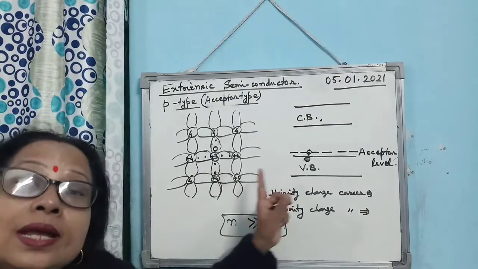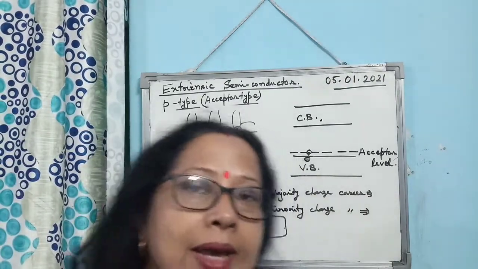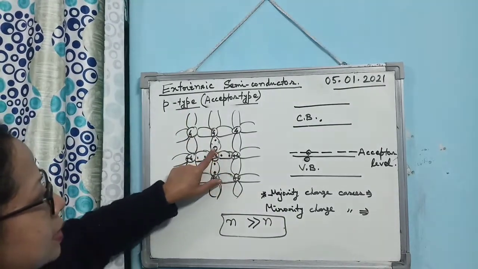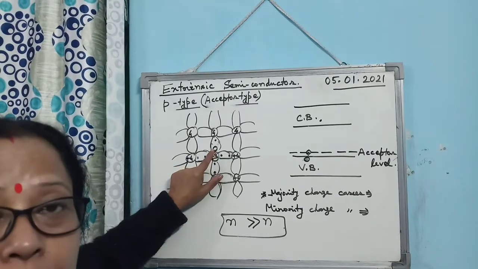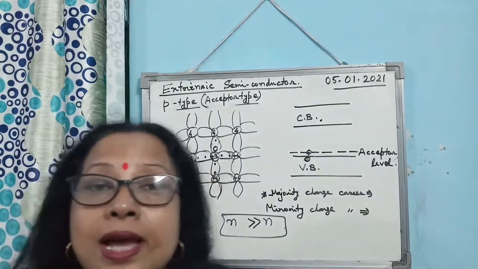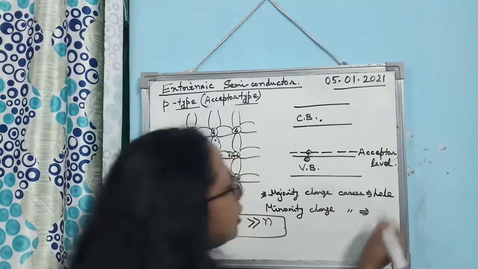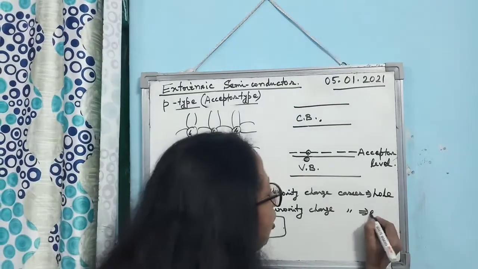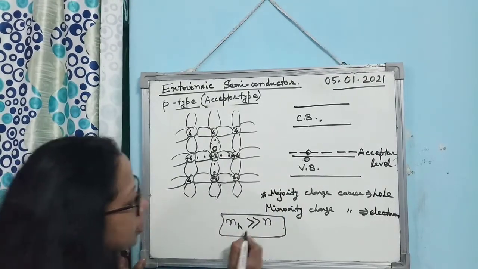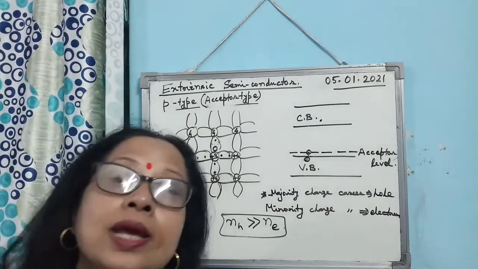So a hole in the valence band contributes to the conductivity. As it has an absence of electron, it will become positively charged. So this is known as the P-type semiconductor. And what are the majority charge carriers in this case? Majority charge carriers are holes and minority charge carriers are electrons. So in this case, the concentration of holes is much greater than the concentration of electrons.